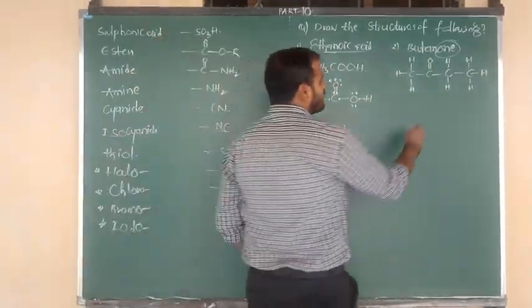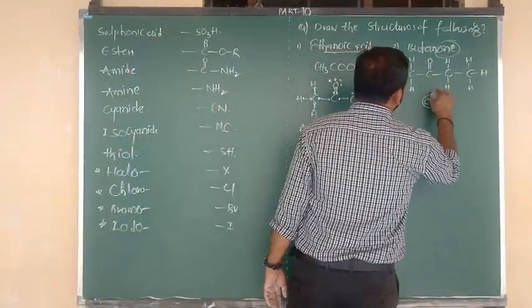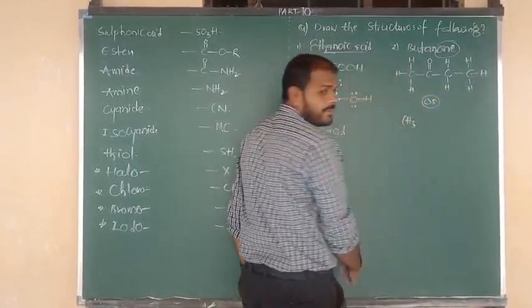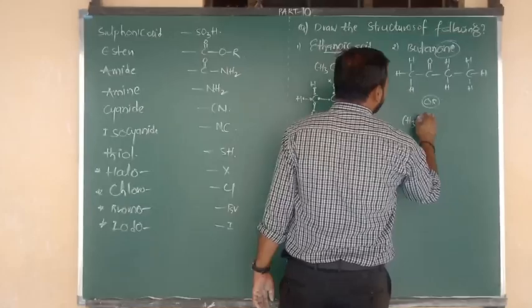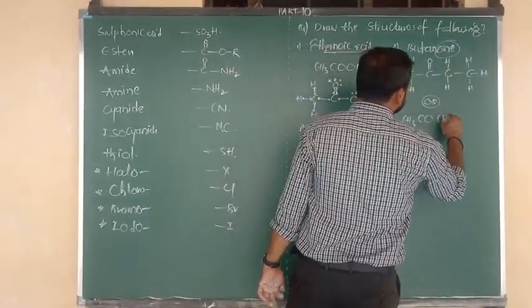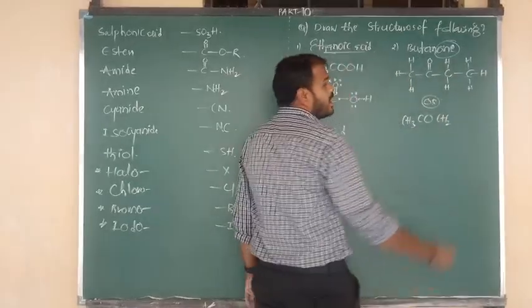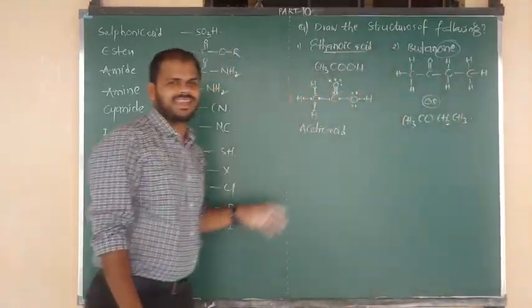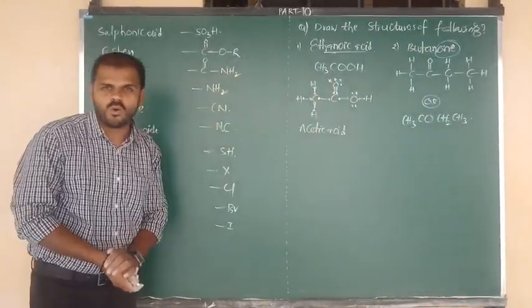We can write the short formula. The first carbon contains 3 hydrogens, so we simply write CH3. The next carbon contains oxygen, so we write C with one oxygen. The next carbon contains 2 hydrogens, so we write CH2. The last carbon contains 3 hydrogens, which we write as CH3. The structure of butanone is over.